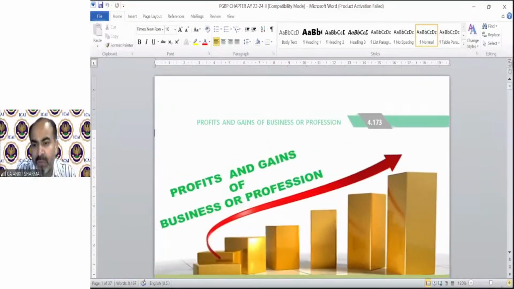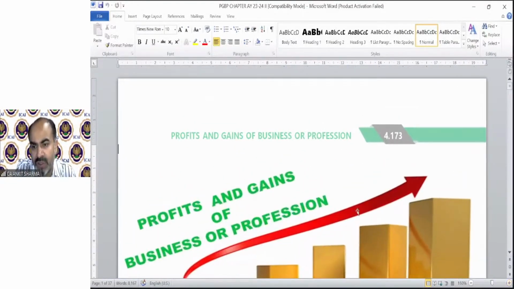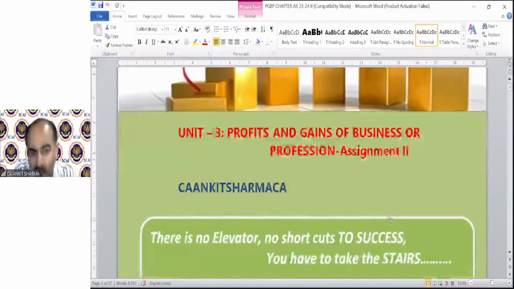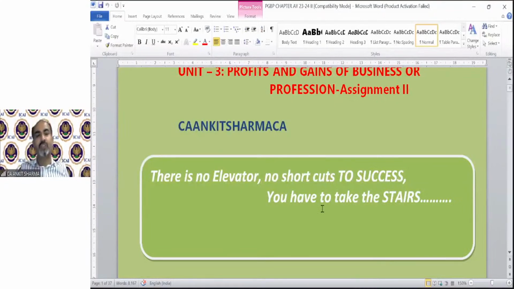Yesterday night, you must have downloaded these notes. This is assignment number 2 with a new quotation: there is no elevator, no shortcuts to success. You have to take the stairs. That means you have to work hard. This is actually applicable in our course.